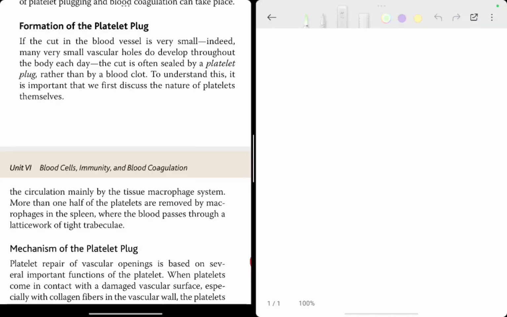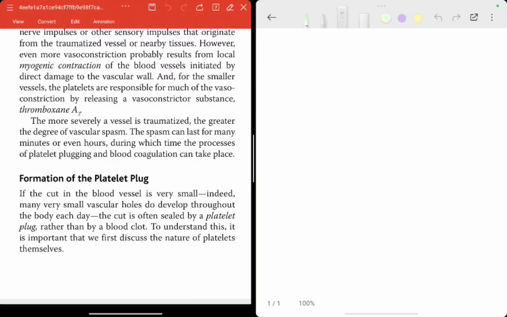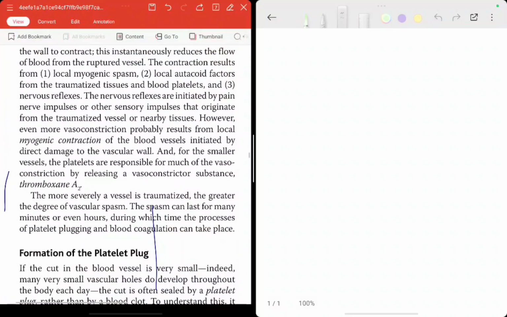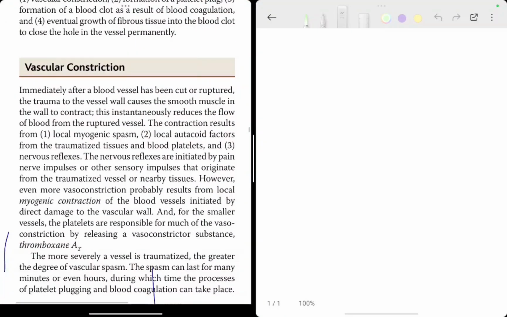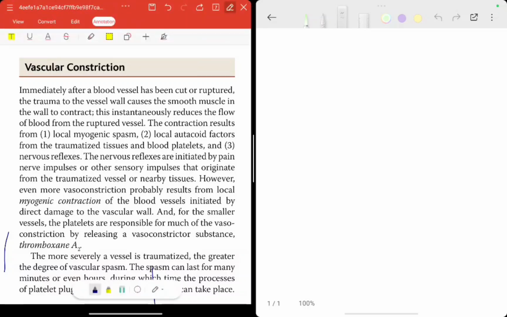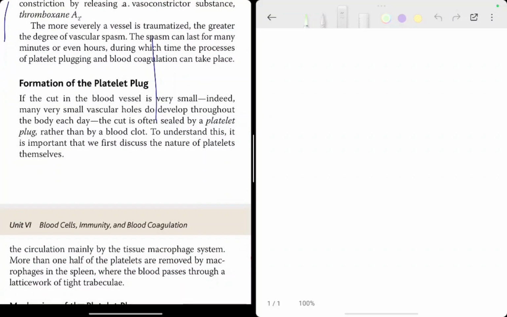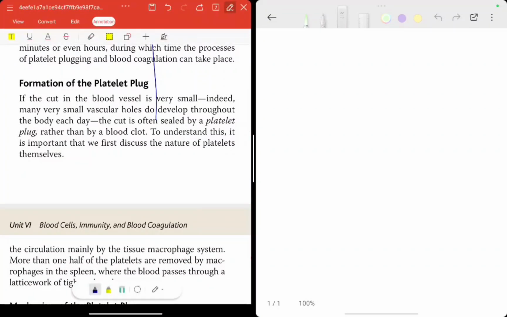So the first event was vascular constriction. Let me annotate that. The first event was vascular constriction. Done. Now the second event is formation of a platelet plug. Let's see.